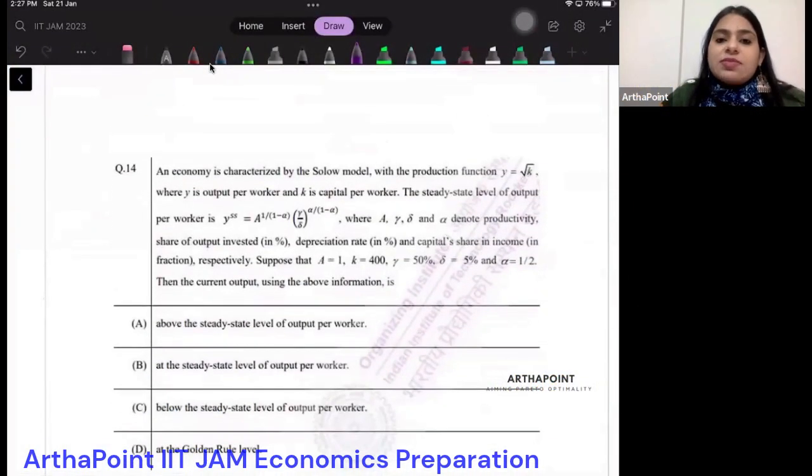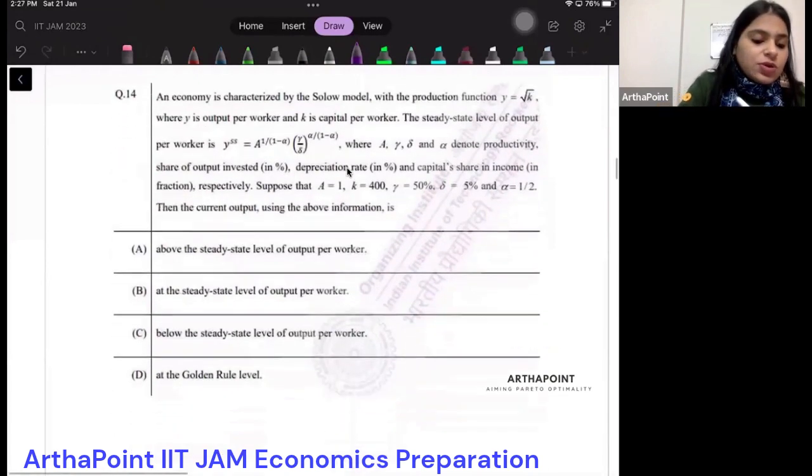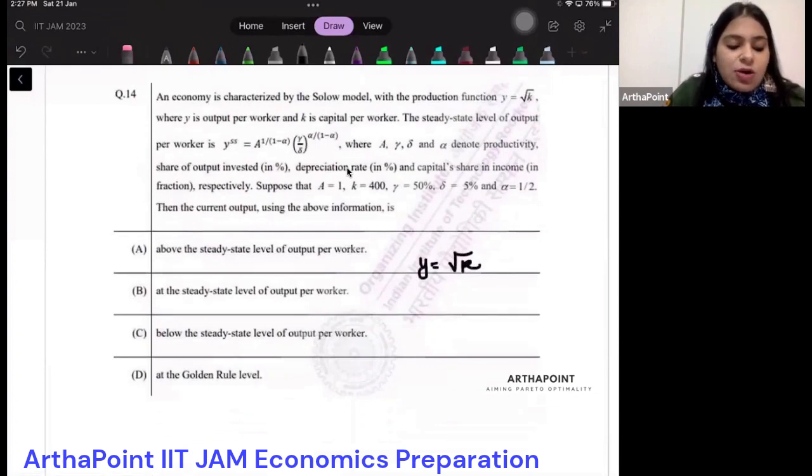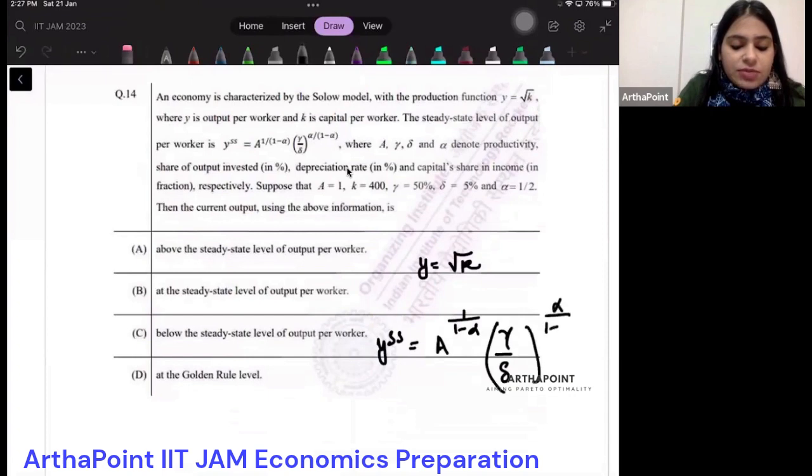Economy is characterized by the Solow model with the production function. Yes, even from the income method, you will get that. Absolutely. An economy is characterized by the Solow model with production function y is equal to root k, where y is output per worker and k is capital per worker. The steady state of output per worker is already given to you in the question as Y_SS equal to A^(1/(1-α)) (γ/δ)^(α/(1-α)).